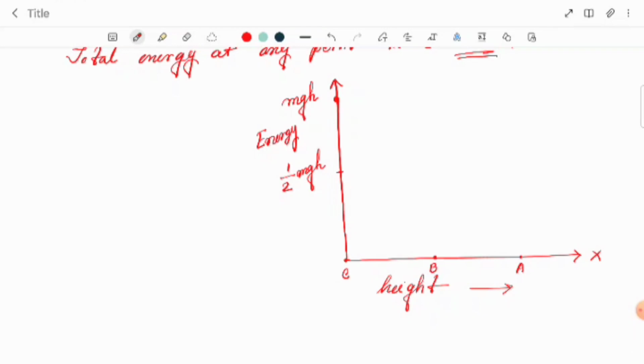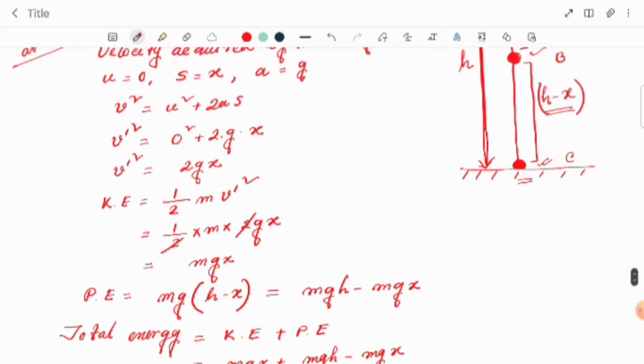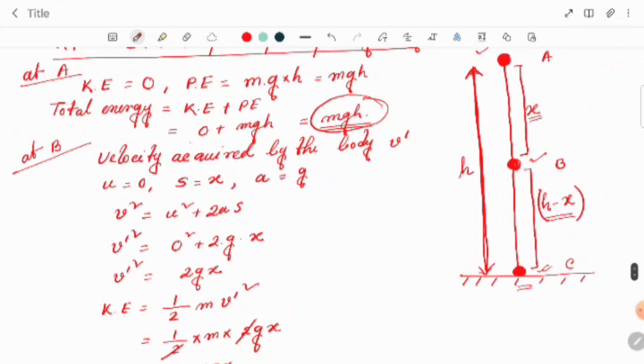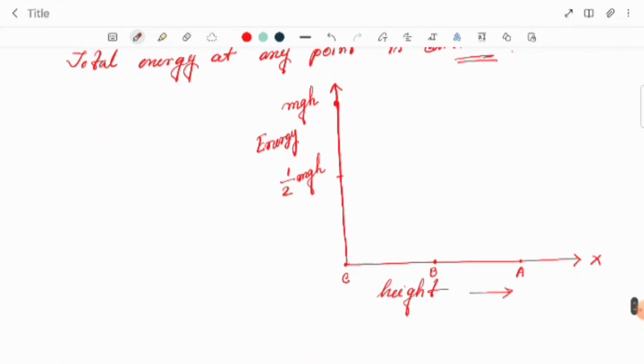Now we are going to the first position, at A. If we see the position at A, kinetic energy was 0 and potential energy was mgh. Fine. And the total energy was mgh, right? So at position A the kinetic energy was 0.